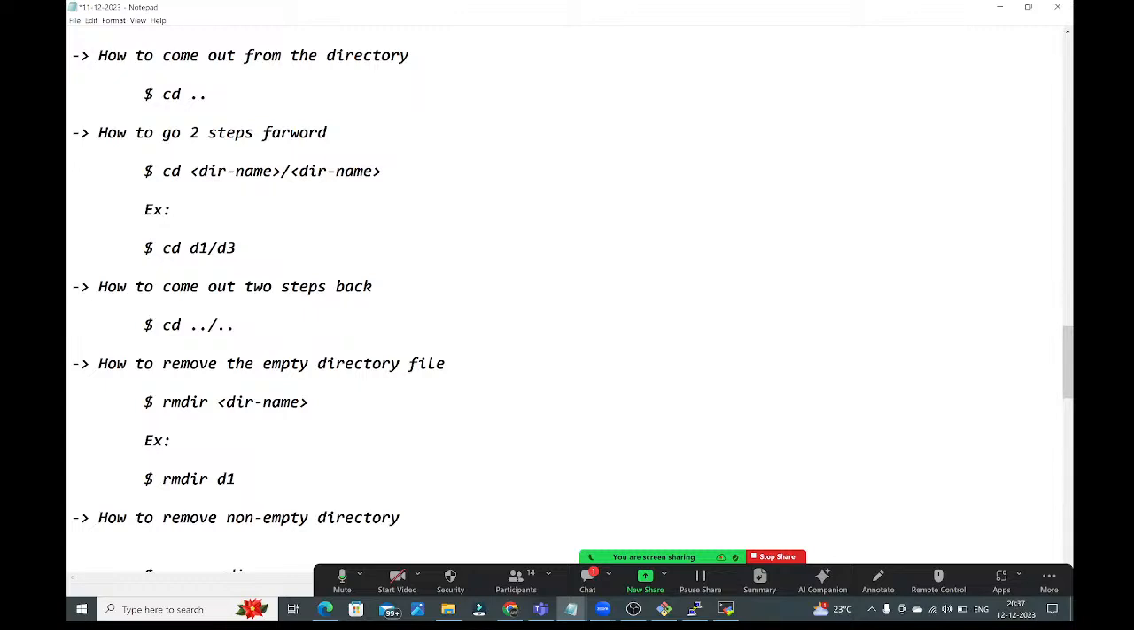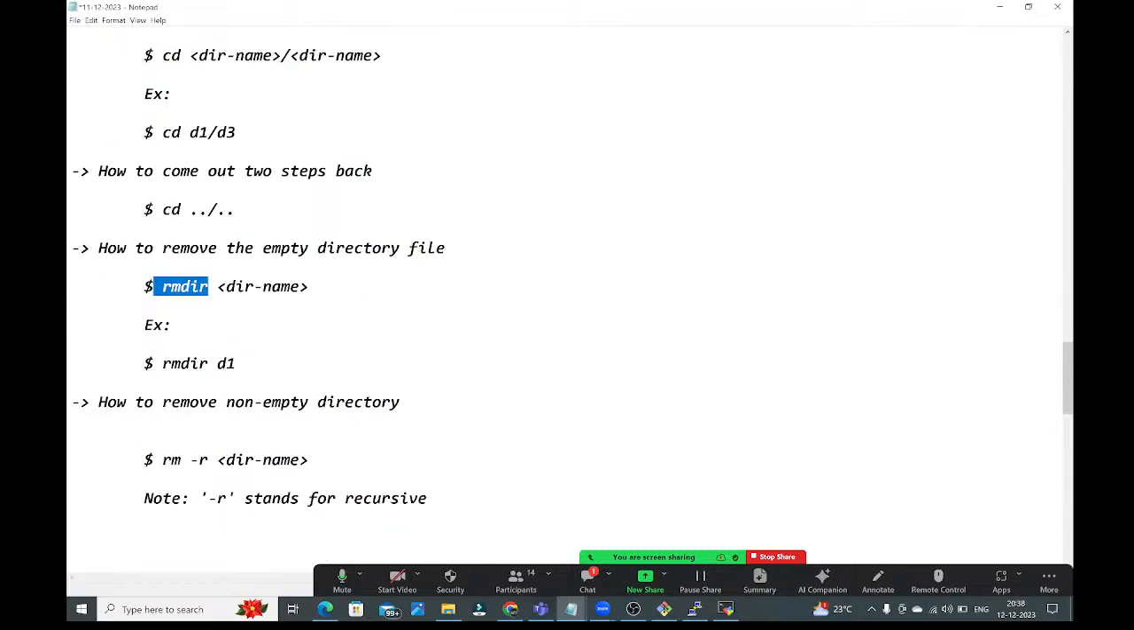How to remove the empty directory files? rmdir. How to remove the non-empty directory files? rm space hyphen r. Hyphen r stands for recursively. Delete the folders and subfolders, everything, guys. Up to here clear, guys?